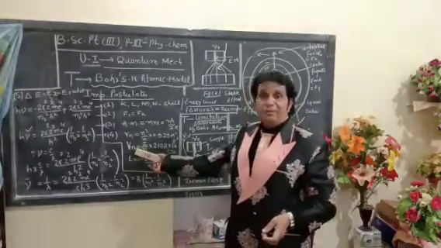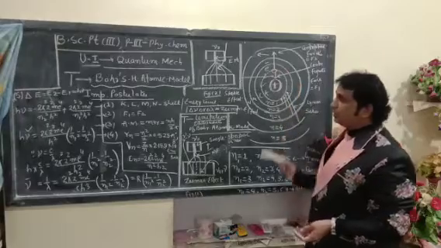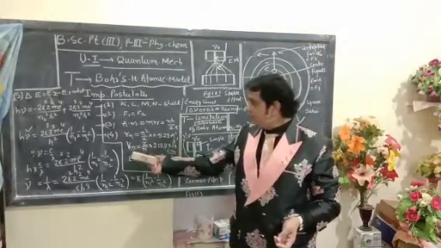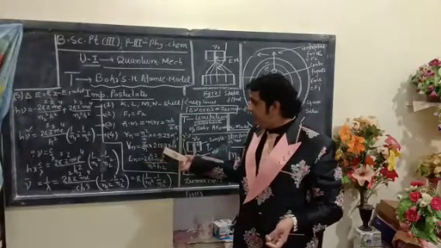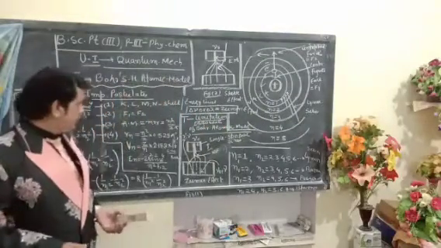Similarly, the velocity of the electron moving around the nucleus can be written as Vn is equal to z upon n into 2.188 into 10 to the power 8 centimeter per second.